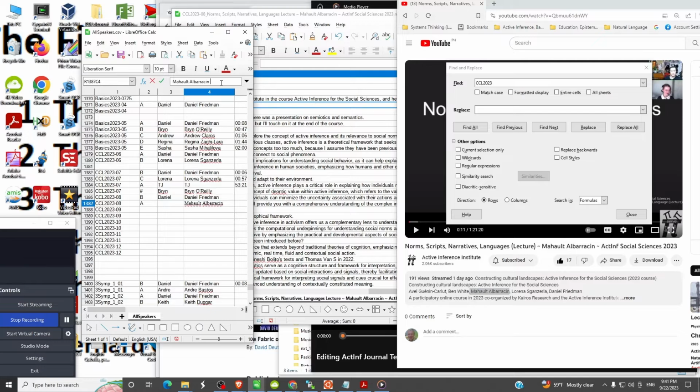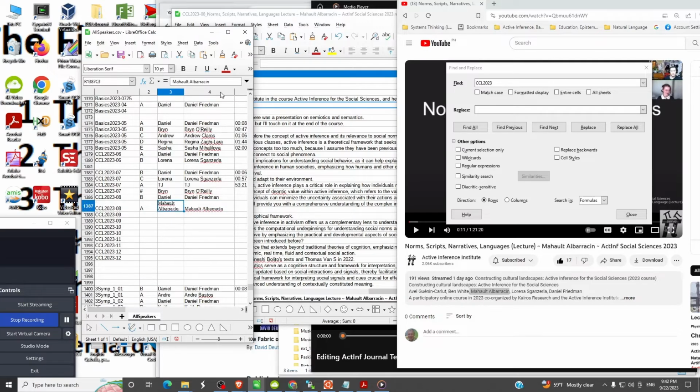We want to make it nice and clean, no trailing garbage. Mao in the first column for speaker and her full name in the second. Okay, and we save that.